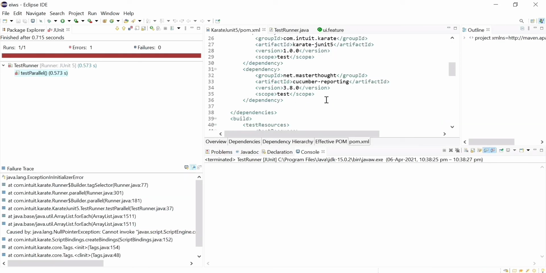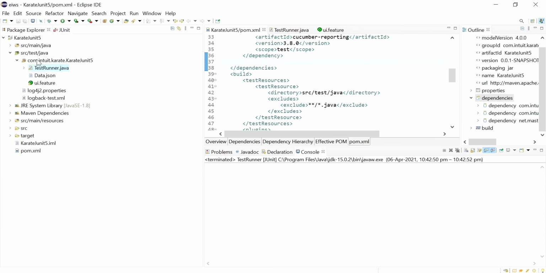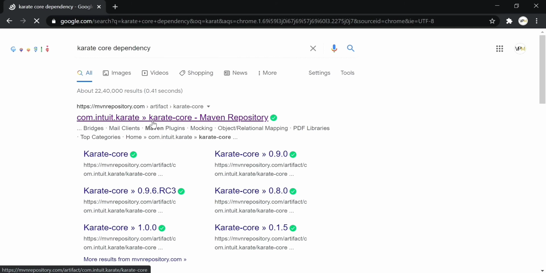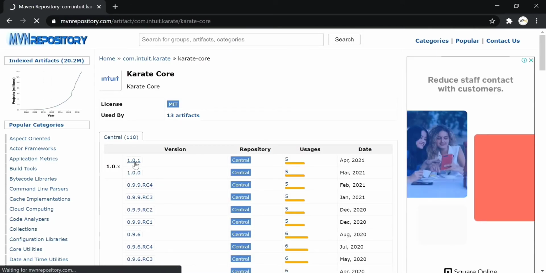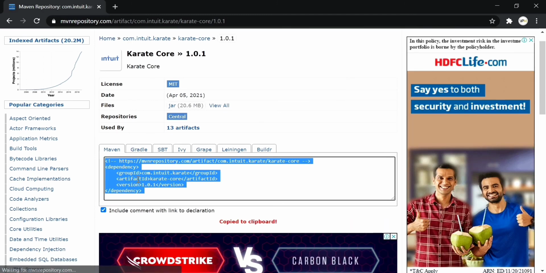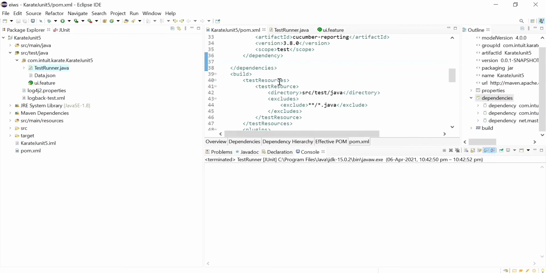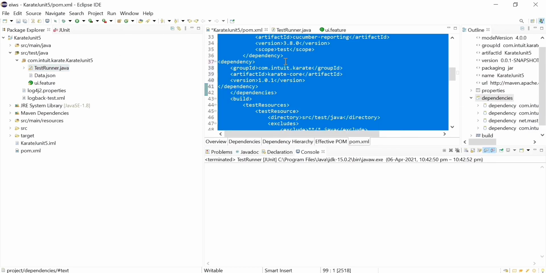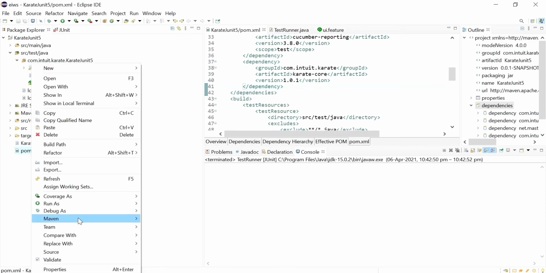We have a Karate dependency, karate-core, which is an additional feature which was added to the latest Karate versions, and you can add that dependency into your POM file and it will resolve all these errors. I'll be soon uploading the new features of the latest Karate version. There are some interesting and breaking features, so stay tuned. So we can add the karate-core dependency to our POM file and then update your Maven project.